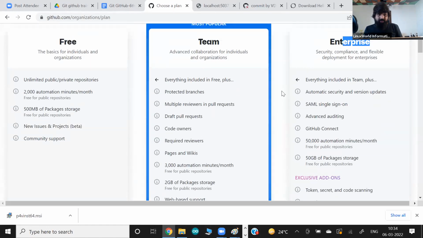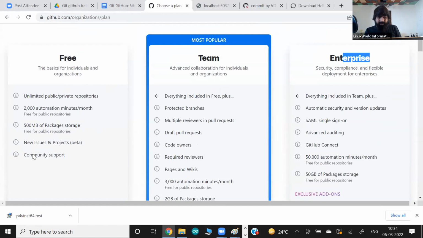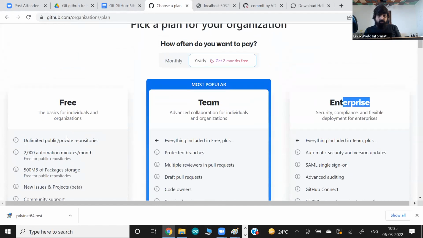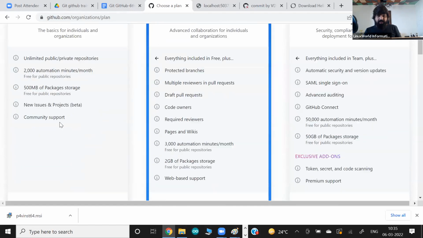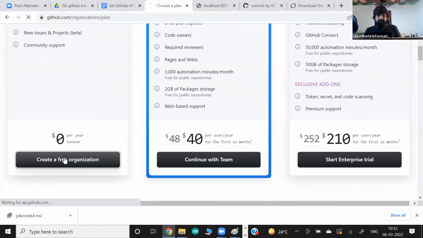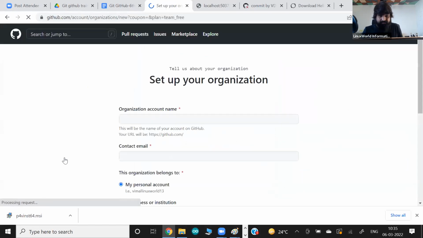I can go for the free one, multiple limited options they give you, but for the purpose I want to show you, that will be enough. So you can compare the difference, what they give you. You can compare the facility and the features. So I'm going to go for the free one. This one I'm going to select as free to create the organization.